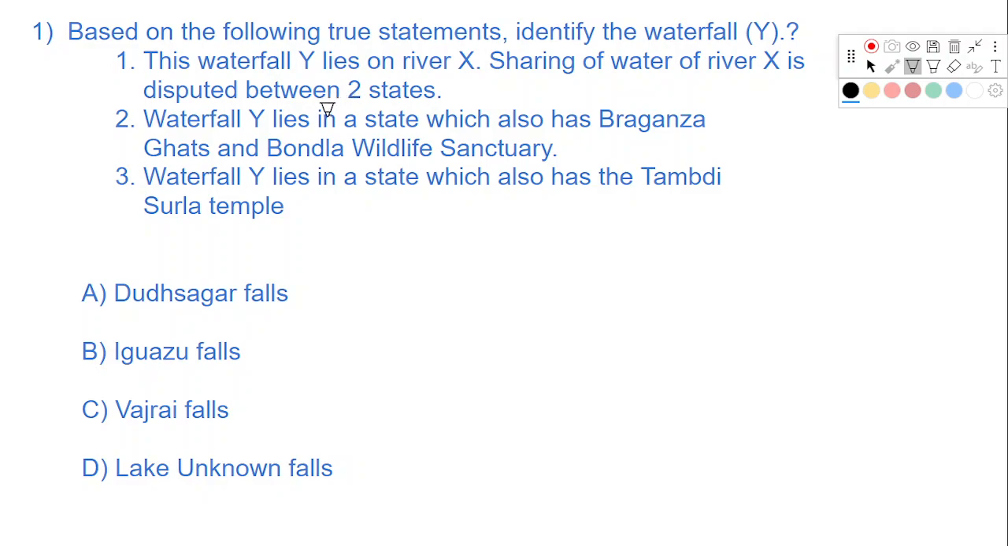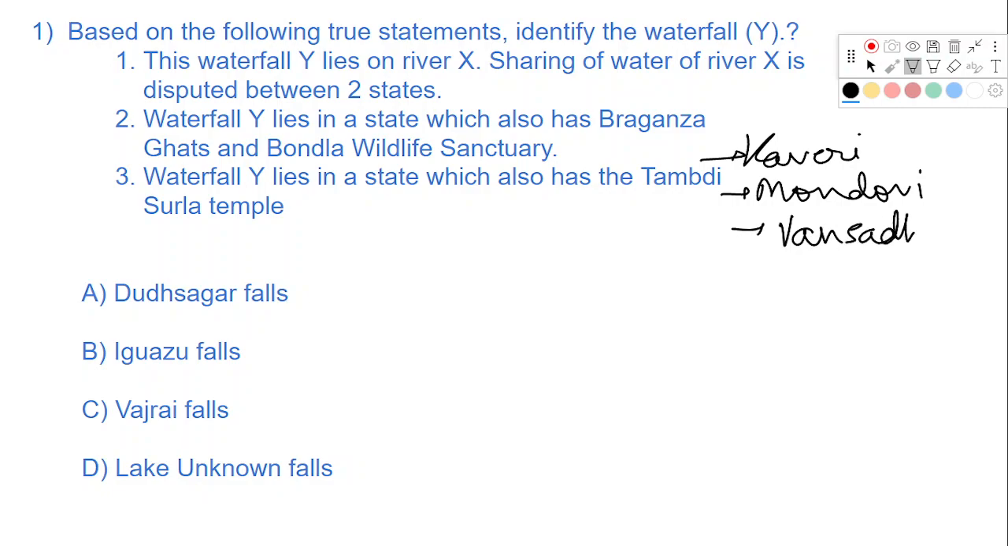Whenever you hear about river disputes, your mind must immediately go to the list of river disputes in India. You must learn all the river disputes in India and all the states involved in them. Examples are Kaveri, Mandovi river dispute, the Vansadhara river, etc. So we know that waterfall Y is on river X. River X is disputed between state 1 and state 2.